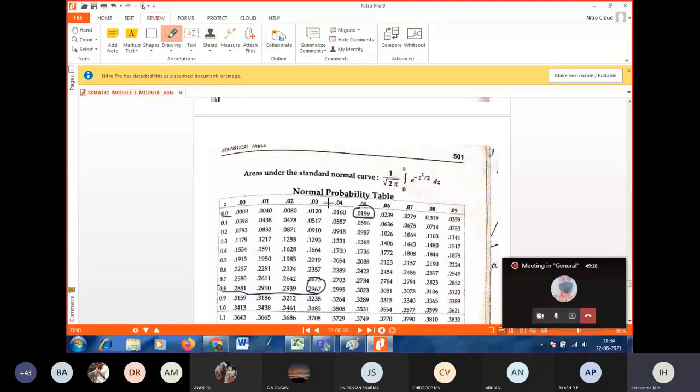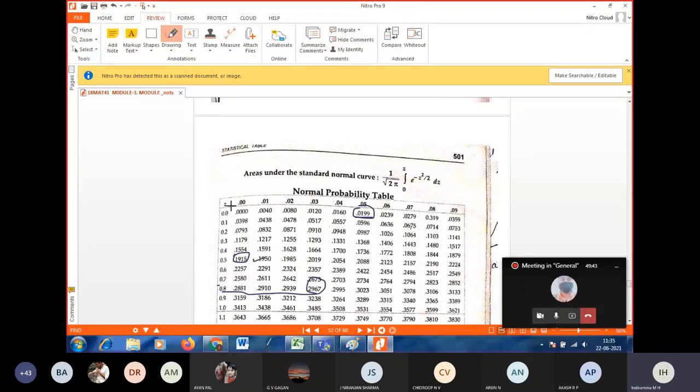Under 0, 0 plus 0.5 is 0.05. So it is not 0.0, I don't want 0.0. I want 0.19. So here it is 0.15, and next 0.19. So yes, we can approximate this as 0.19.